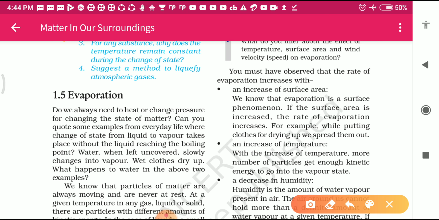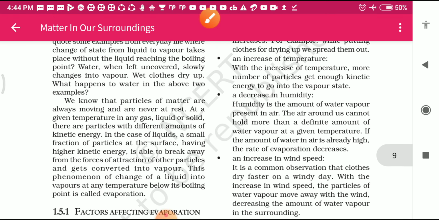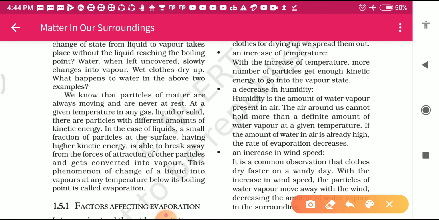Evaporation of a liquid depends mainly on the following factors. First one is an increase of surface area. Second point is an increase of temperature. Third point is a decrease in humidity, and the fourth point is an increase in wind speed. Evaporation depends upon these factors. Let's discuss now one by one.